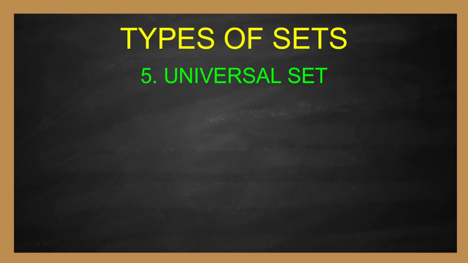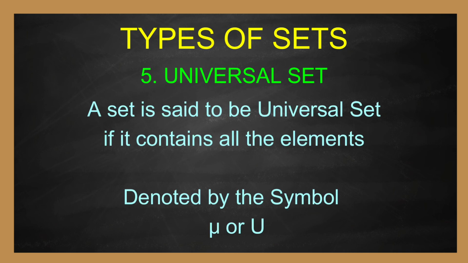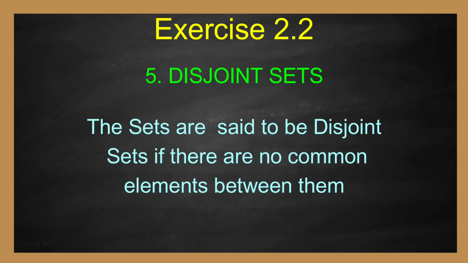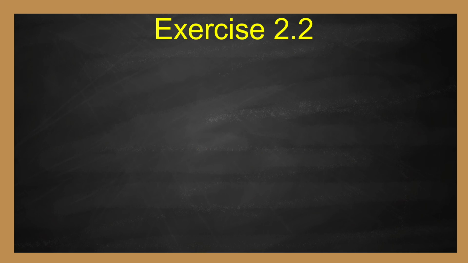Next, fifth one, universal set. The set which contains all the elements is said to be universal set, and it is denoted by the symbol mu or capital U. Next, disjoint sets. The sets are said to be disjoint sets if there are no common elements between them.